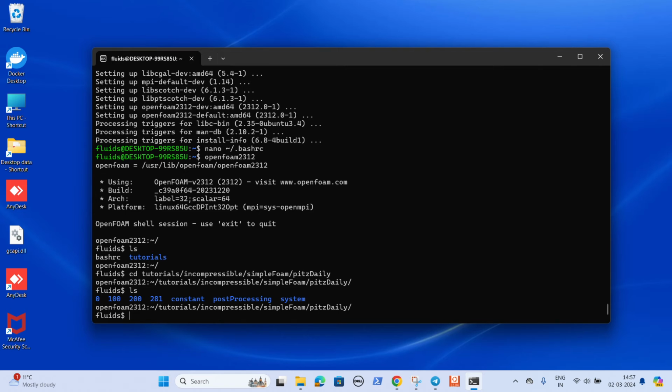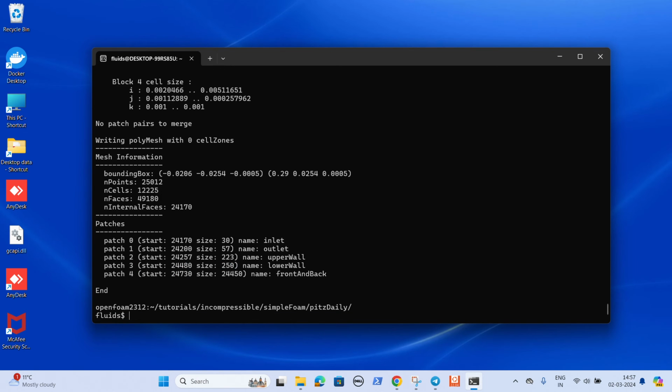You can see there are number of folders, but I did those things before, so you can once again run blockMesh. But originally in the original folder you will have only 0, constant and system, and after the simulation you will get 120. These are the simulation files at different time step.